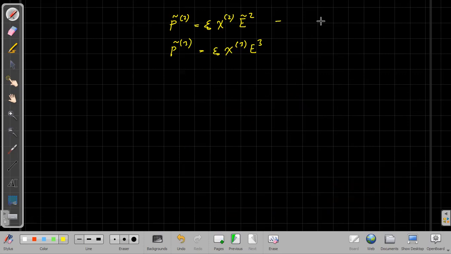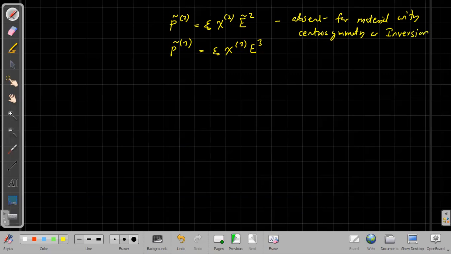So this P2 would be absent for material with center of symmetry, or inversion symmetry. But P3 may be present for all material.